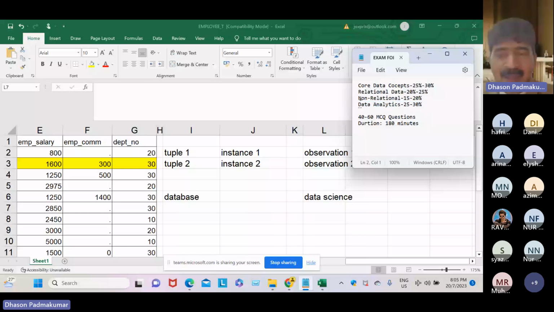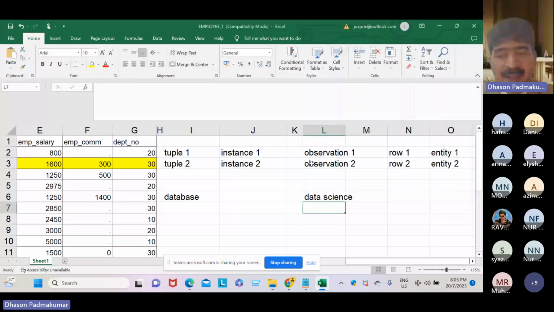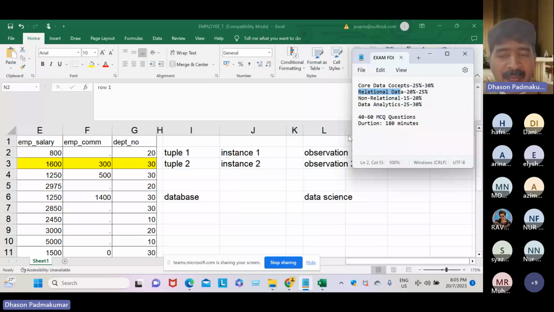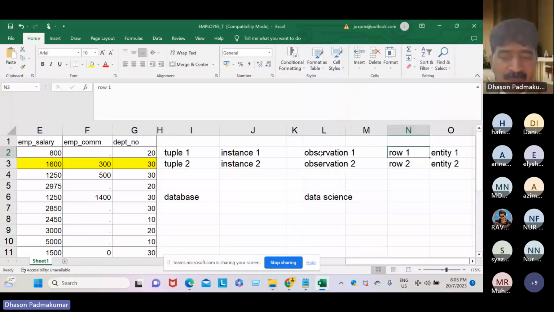Relational data means tuple, instance, row, entity; these are the keywords used in relational databases. But when you're working as a data scientist, data manager, or data engineer, you'll use the term observation for each row, and for each column, the word variable.